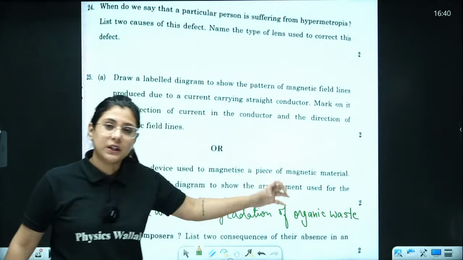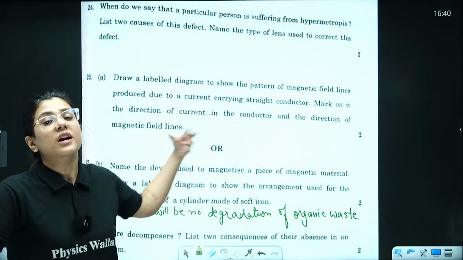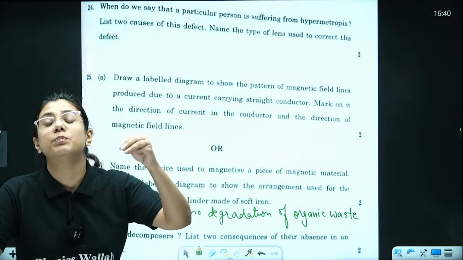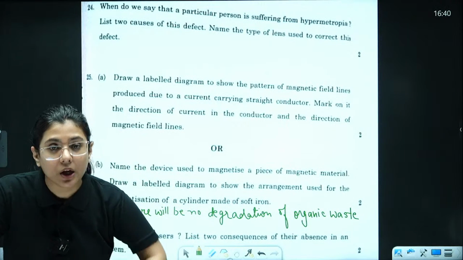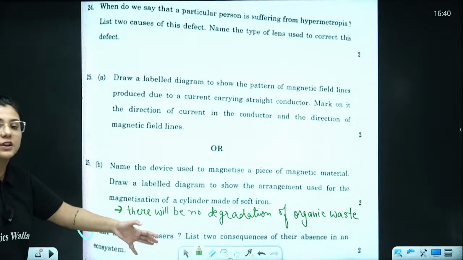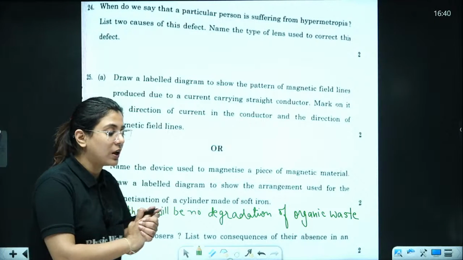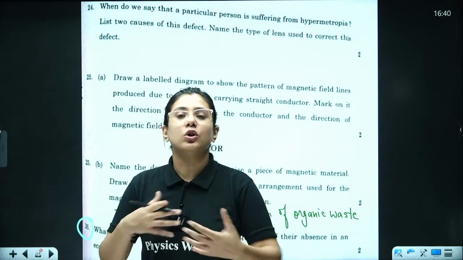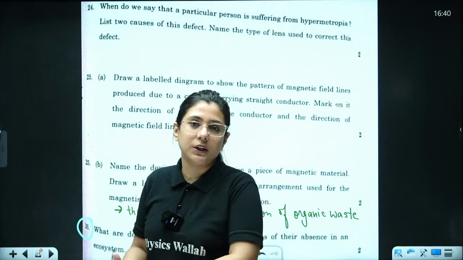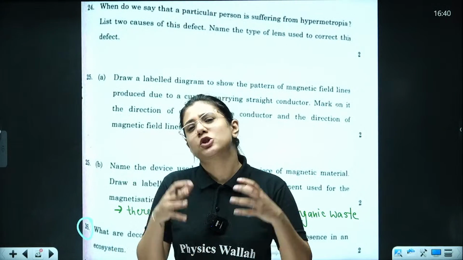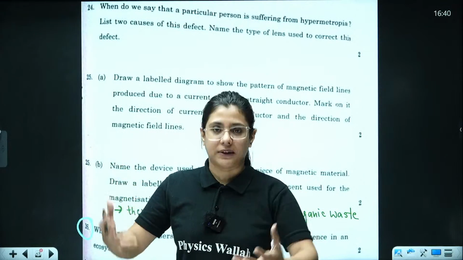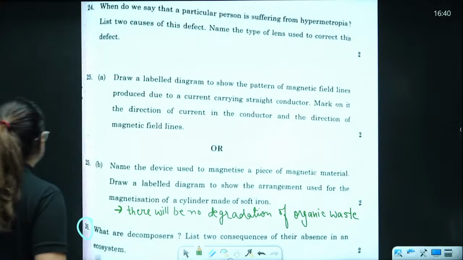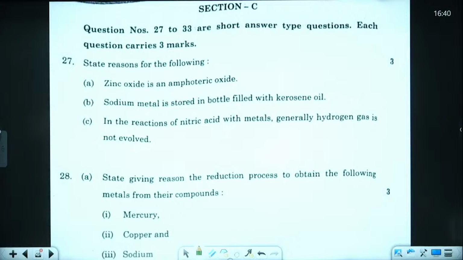And because of the degradation of organic waste, decomposers were also helping in maintaining the soil fertility. So, because of the absence of decomposers, you can write down that different consequences will be that there would be waste all over the soil because waste could not be decomposed. Then you can also write that soil fertility will be affected. So, these are the different consequences that you could have mentioned in your answers.